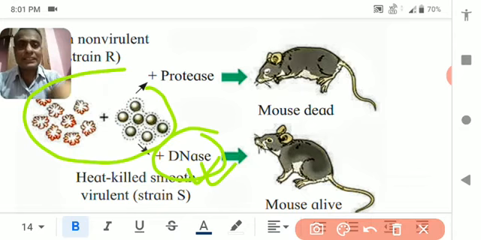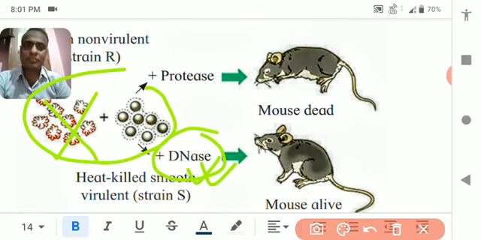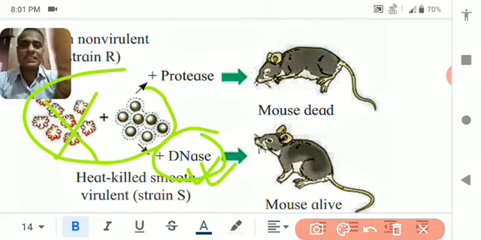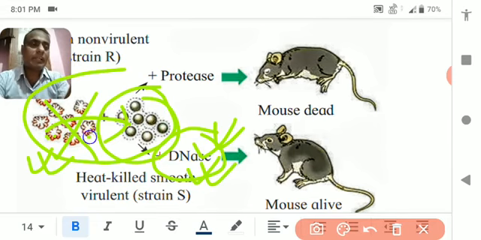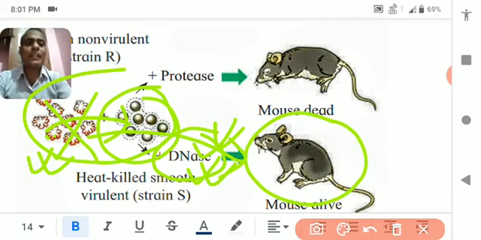So in this case the S strain DNA has been digested, and when the digested DNA has been put in with rough, the DNA is not able to change the rough into smooth because the DNA has already been digested by DNase, and when it is injected into the rat, the rat does not die; it stays alive.